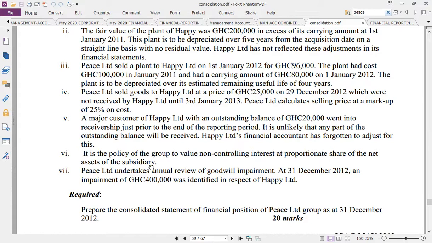It is unlikely that any part of the outstanding balance, the entire amount, will be received. Happy Limited's financial accountant has forgotten to adjust this. What do we do? It must be written off.